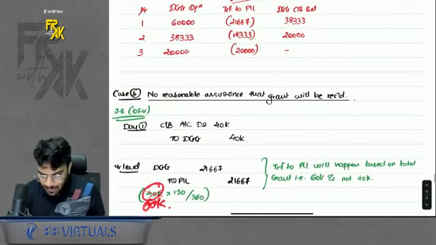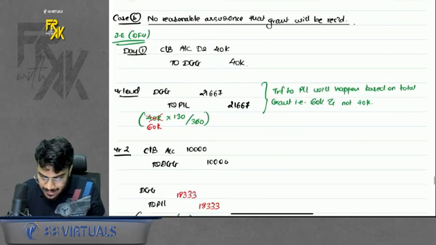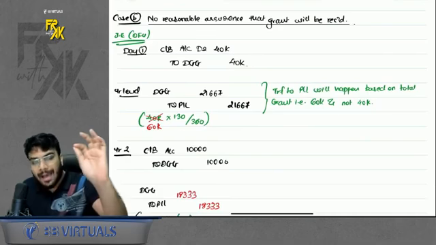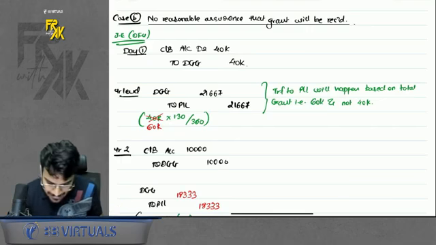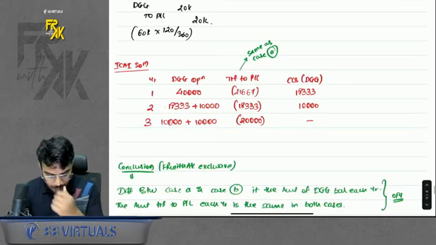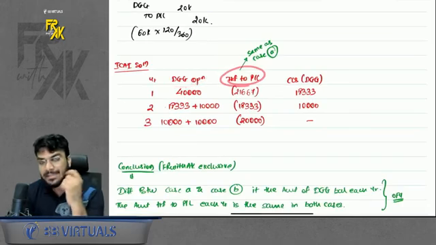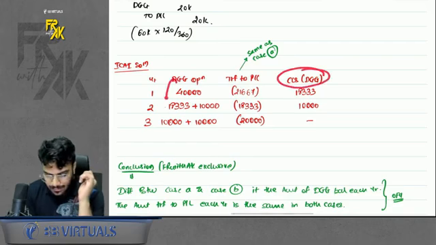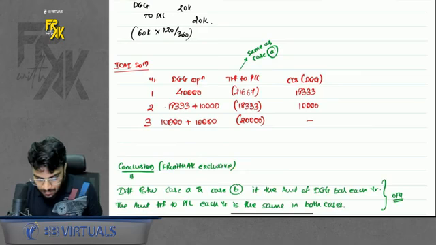That means whether the grant is reasonably assured to be received or not will only change the amount of DGG. The amount of DGG getting transferred to profit and loss won't change. This calculation will be the same in case A or case B. If you see the table, only the DGG opening will change. Transfer to P&L is still the same as case A. Closing will change. In the next year, this closing will become opening. And in the next year, you will receive 10,000 more.